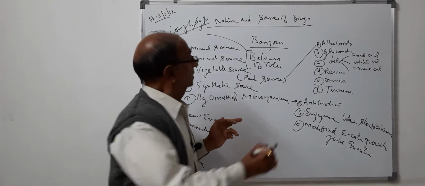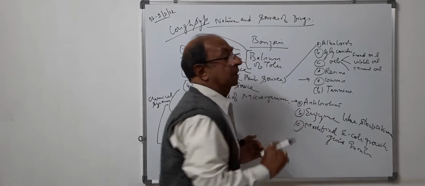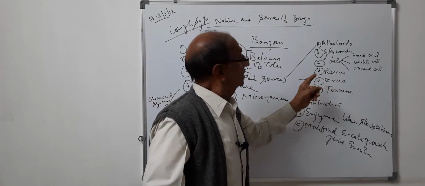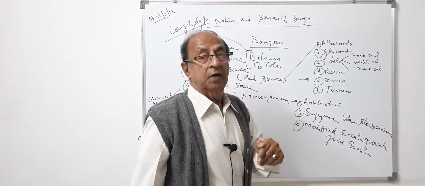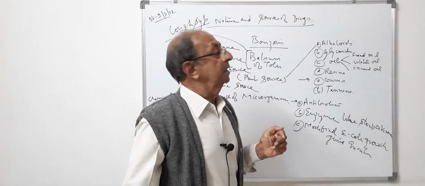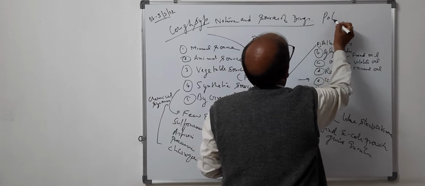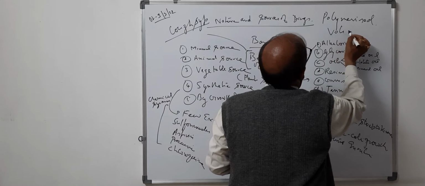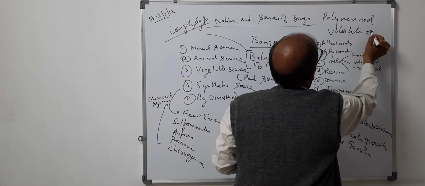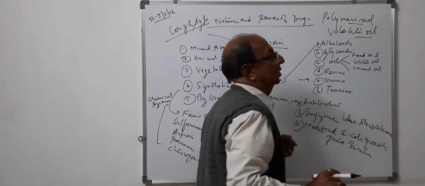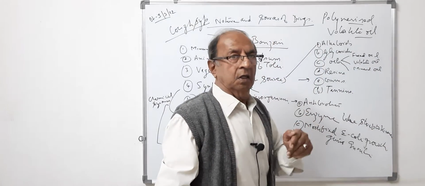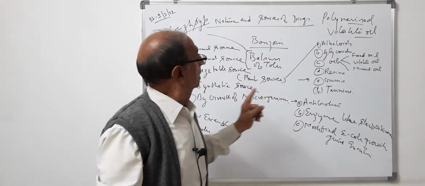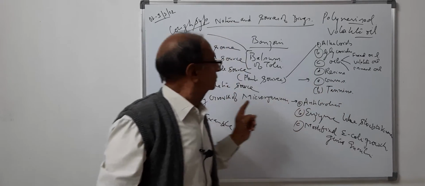Then next component which we get from the plant is gums. Sorry, one thing more I want to tell about the resins. Resins which are being prepared in the plant automatically, they are polymerized volatile oils. Polymerization of volatile oils occurs in the plant itself, and then it is converted into resins, which is being used in therapy. Then gums. Gums are